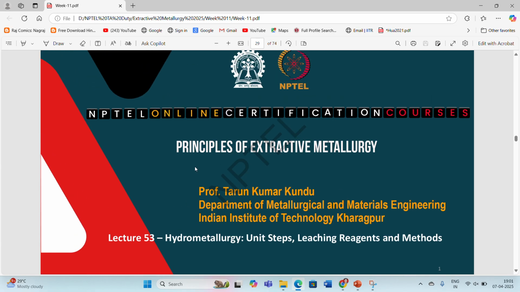Now in the previous week's lectures we talked about the pyrometallurgical operations: how to extract the crude metal via pyrometallurgical operations, how to refine it by using different processes, what type of furnaces and refractory materials are required to build those furnaces, and what types of fluxes are required for creating the slag.